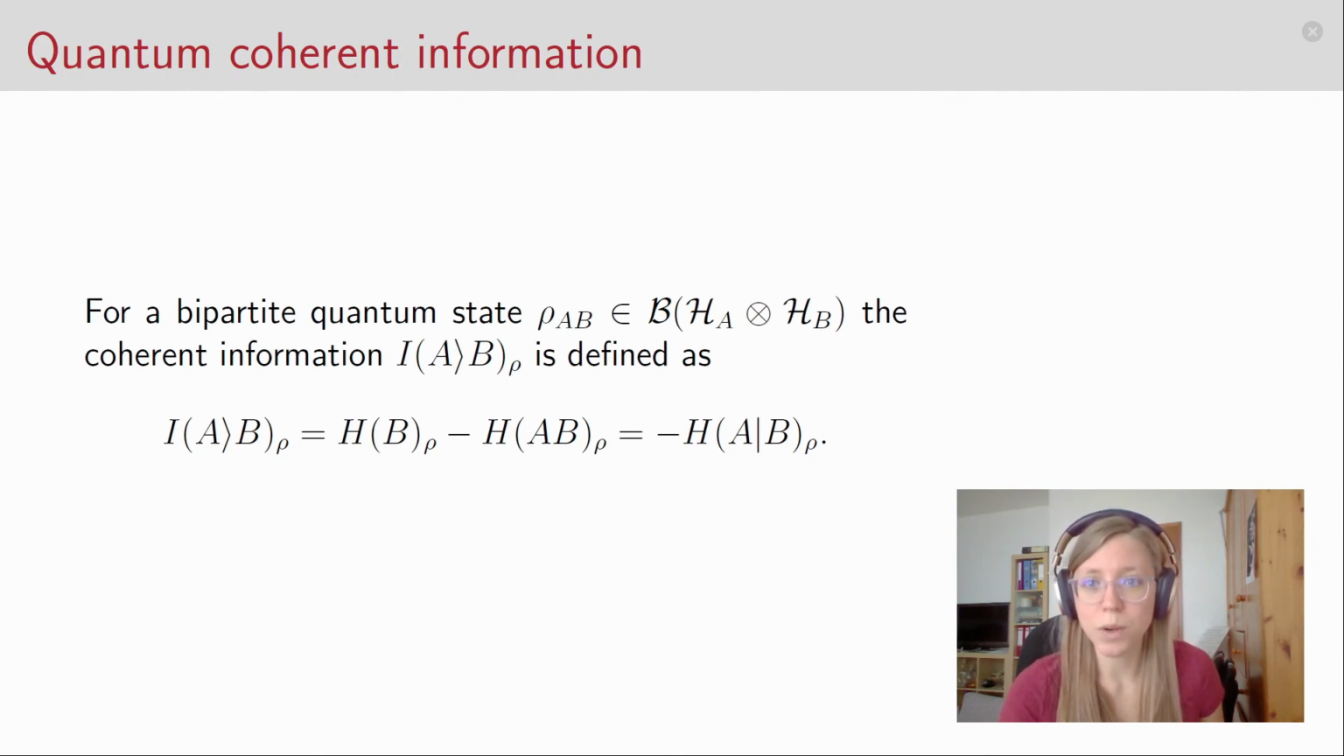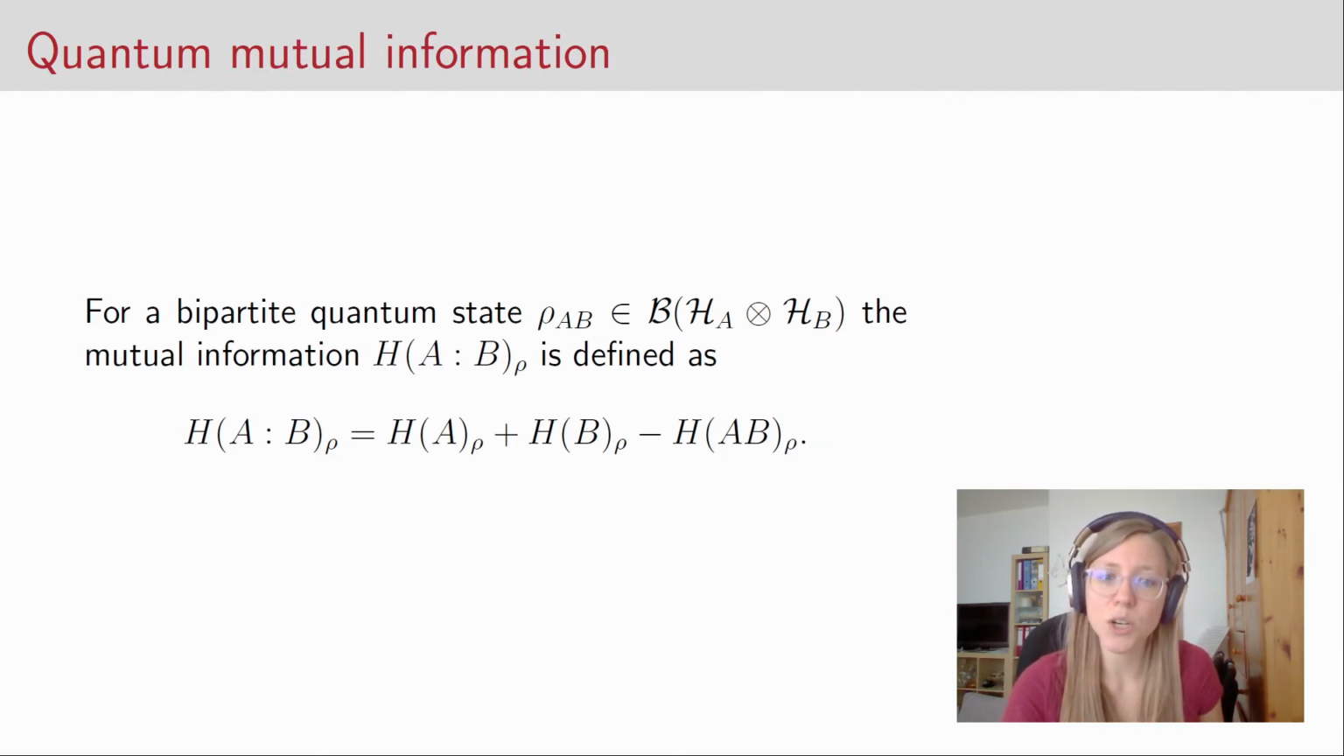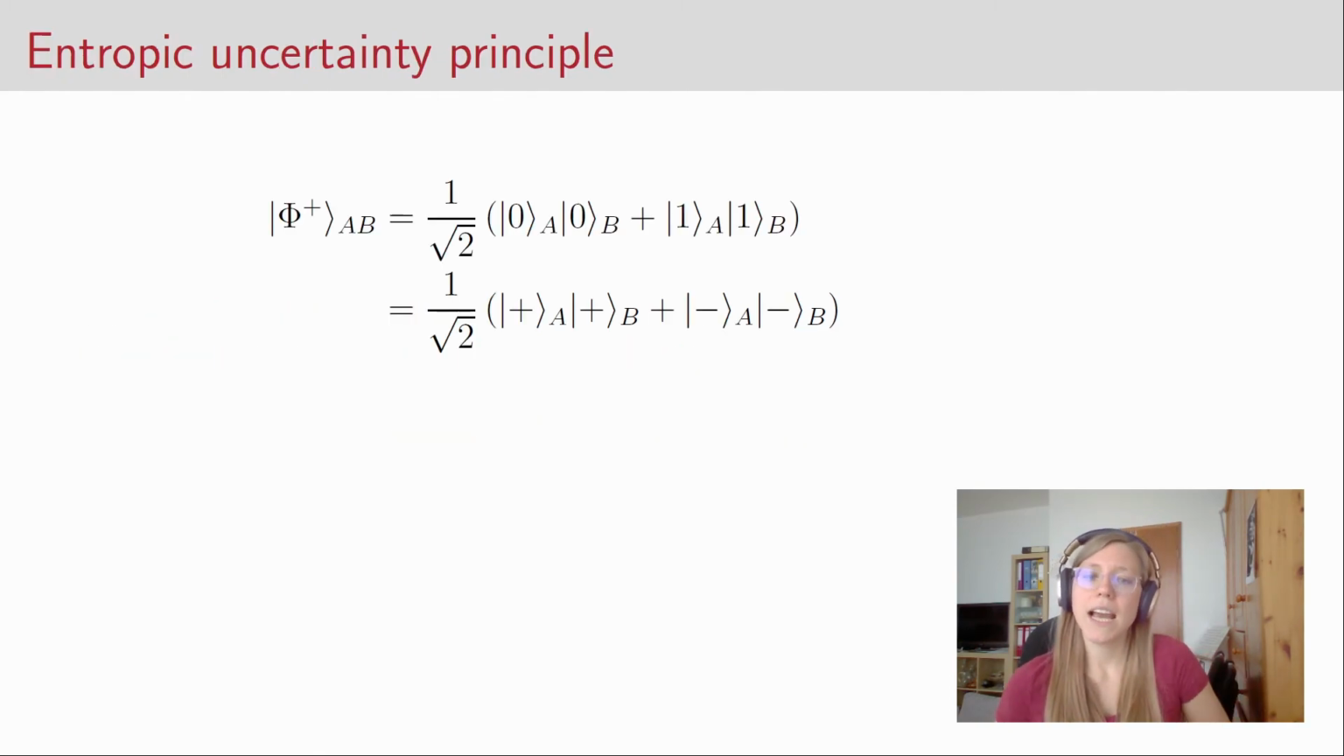A quantity that we have actually seen in the classical case is the quantum mutual information. So this is again defined analogously to the classical case as the entropy of system A plus the entropy of system B minus the joint entropy of system A and B. Okay, so now we have seen lots of variants of the quantum entropies, some very surprising facts of quantum entropies. We now want to get to the entropic uncertainty principle.